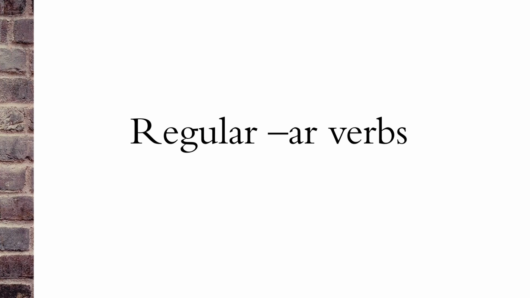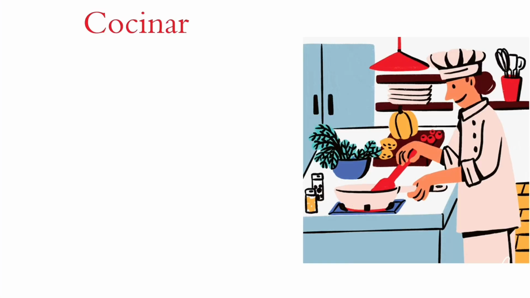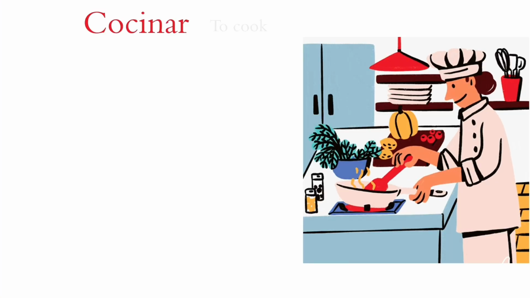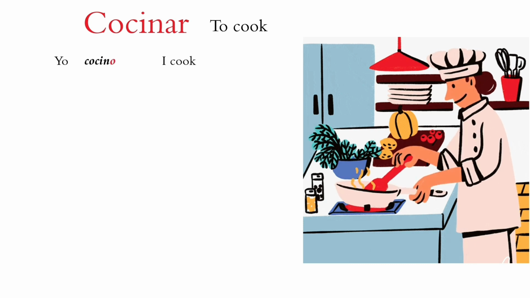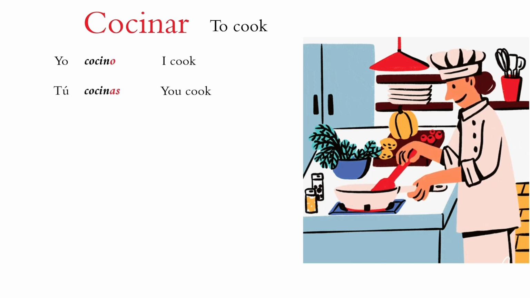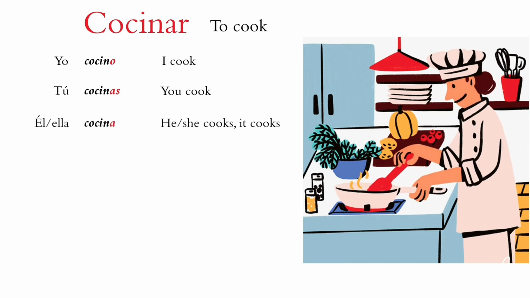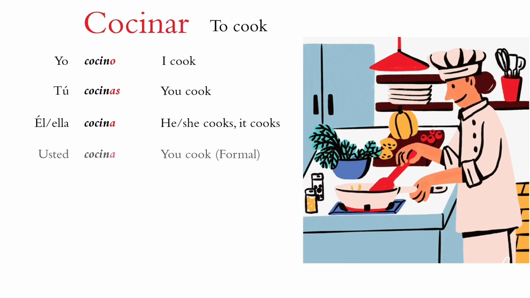Regular verbs follow a set pattern when they are being conjugated. Let's look at the verb cocinar, which means to cook. So we have yo cocino, I cook. Tú cocinas, you cook. Él, ella cocina, he or she cooks, and it can also mean it cooks. Usted cocina, you cook, and this is the form used if addressing someone in a formal setting.